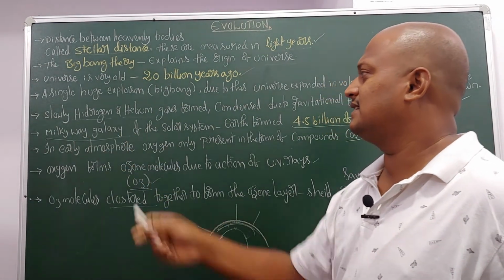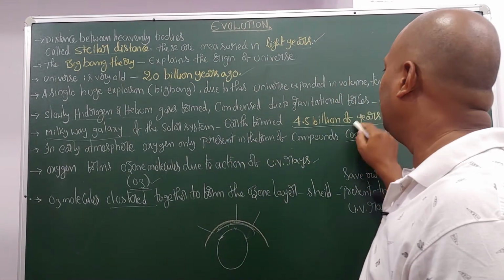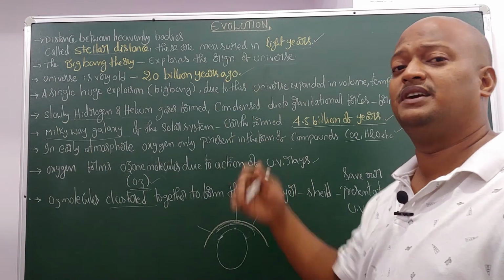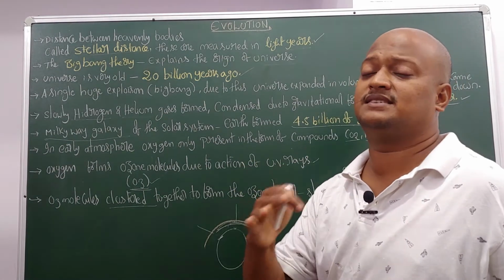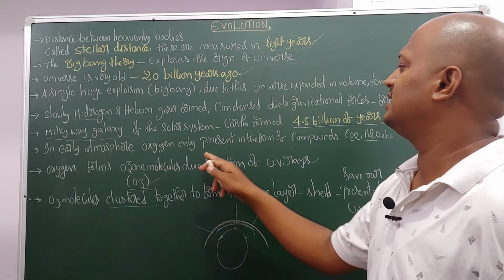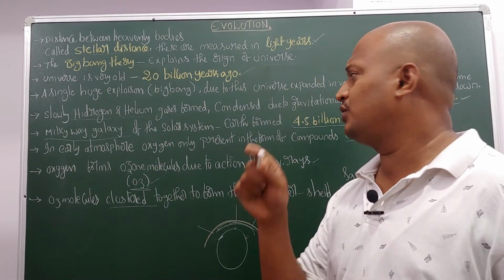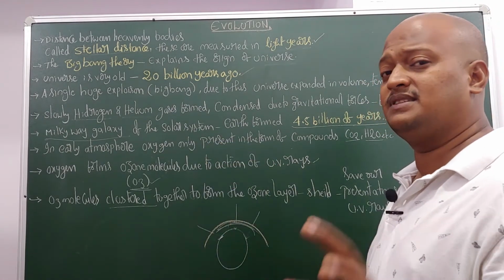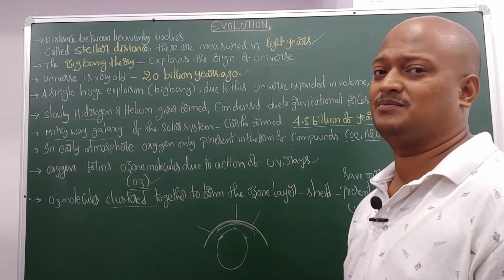In the Milky Way galaxy, in the solar system, Earth formed 4.5 billion years ago, over a period of billions of years after the formation of the universe. In the early atmosphere, oxygen was only present in the form of compounds, carbon dioxide and H2O, and other forms.